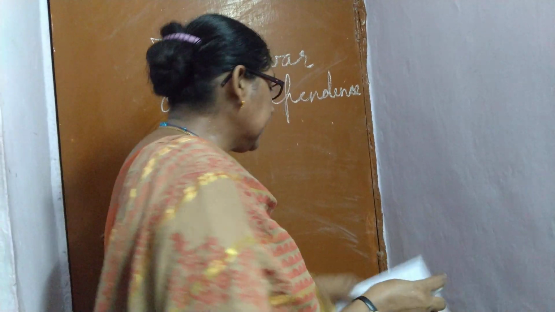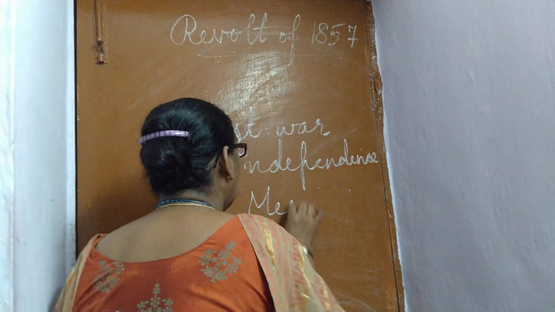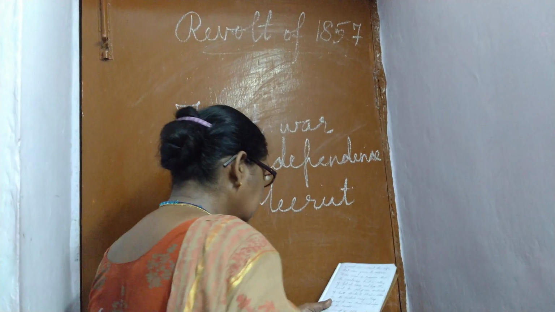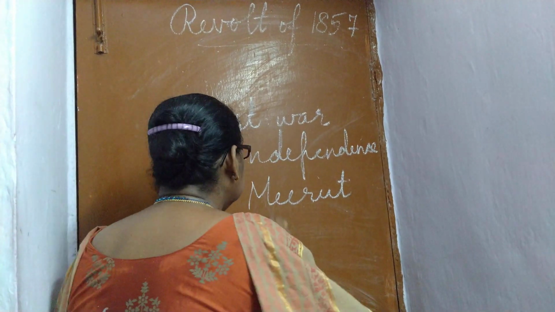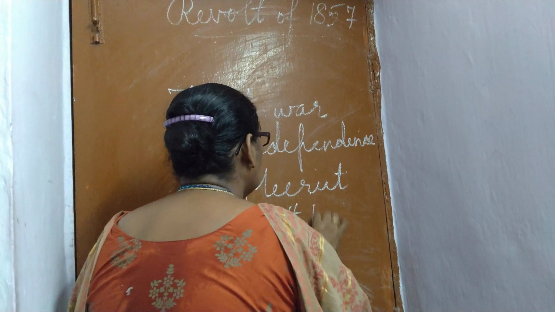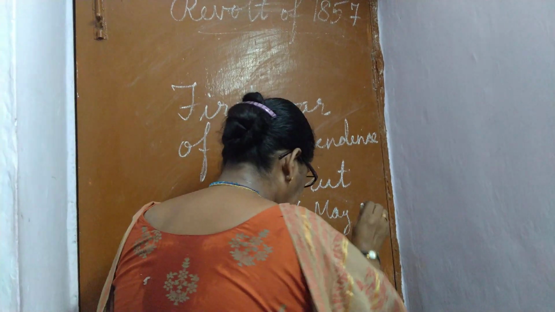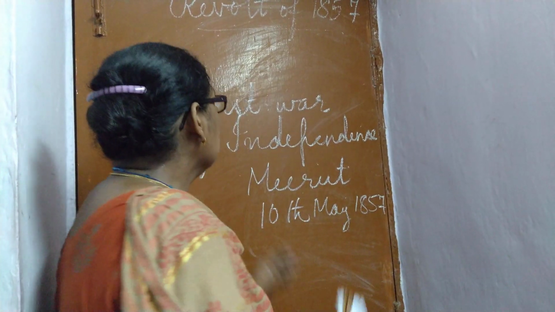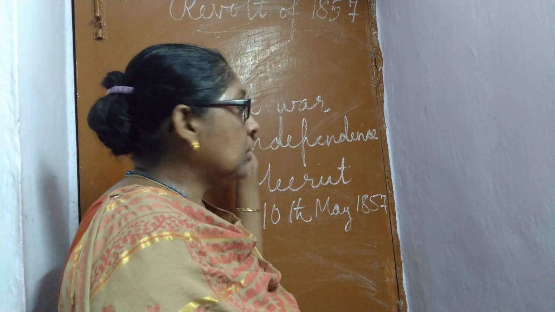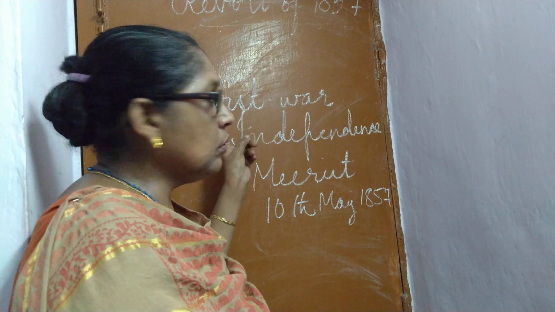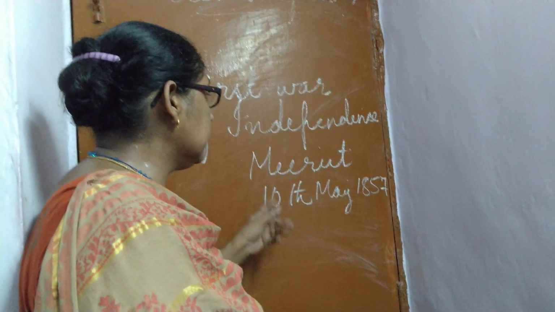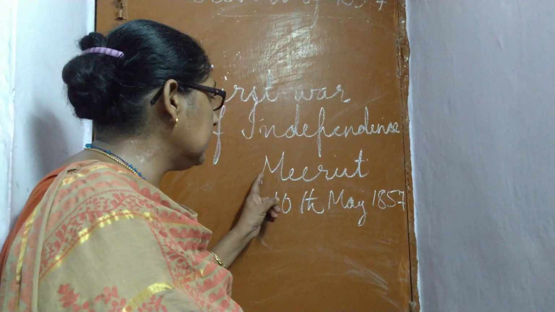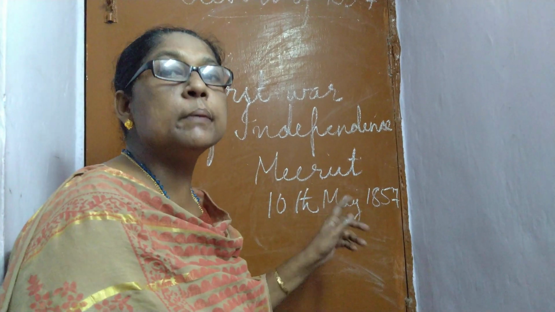And the revolt started in Meerut on 10th May 1857.